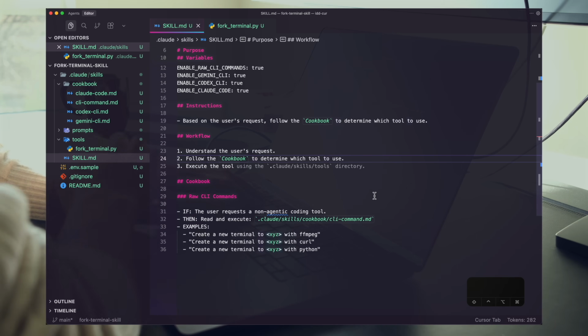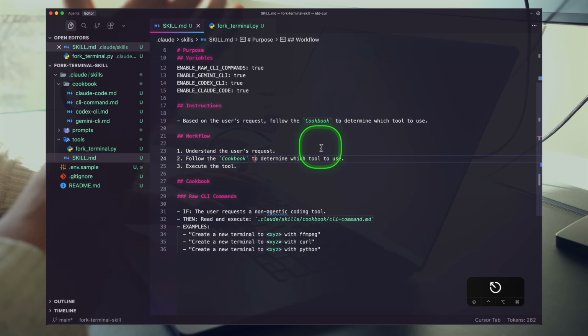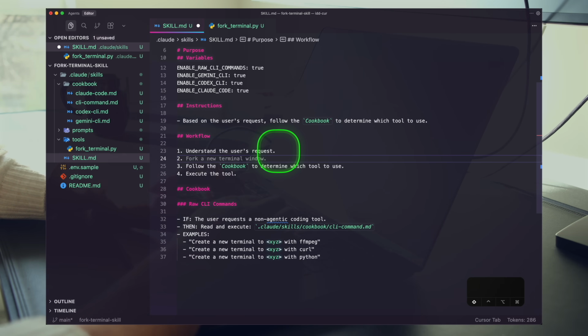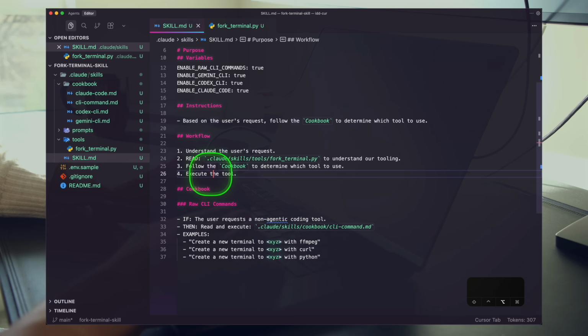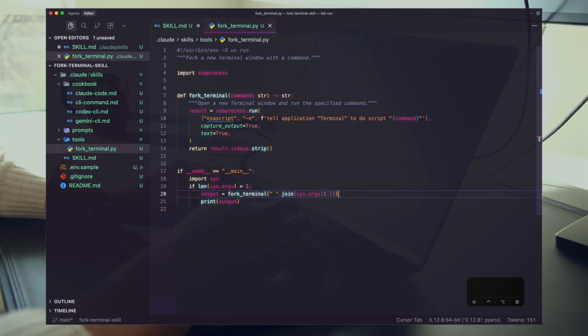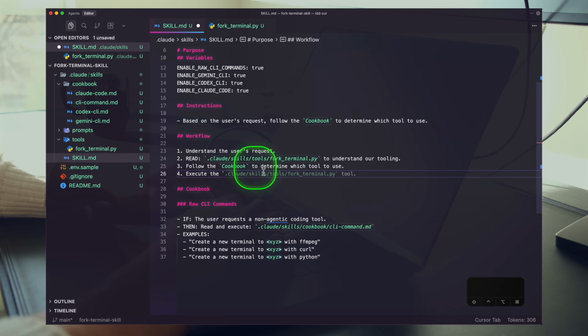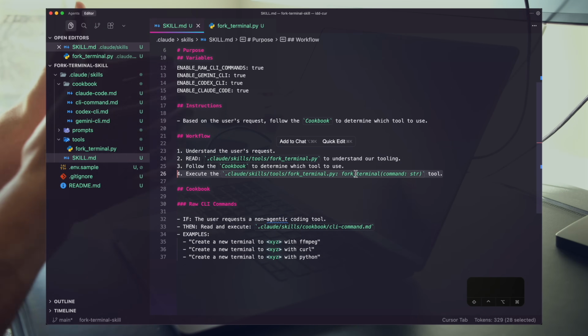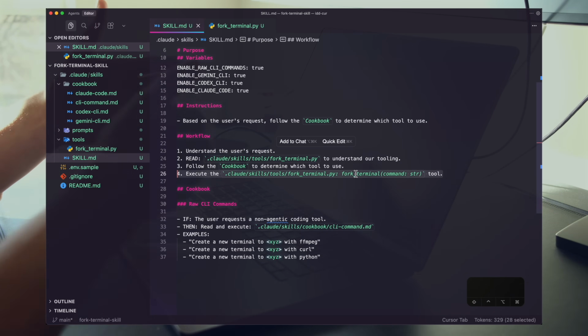And what I want to do here is add another instruction, or add another workflow step. So first, understand the user's request. Second here, I want to say read, and we want to direct to this file. Okay, and so for this first version, we always want to execute this right here. And so I'm going to be very, very specific with what I want done here. I'm going to be very prescriptive, right? I want it to execute this exact command, okay? So there's no confusion here, right? A lot of what you're doing in your skills, when you're writing a great skill, is eliminating confusion.